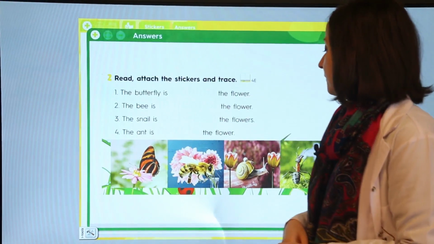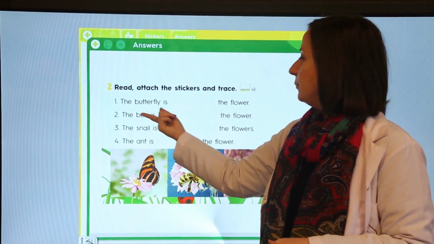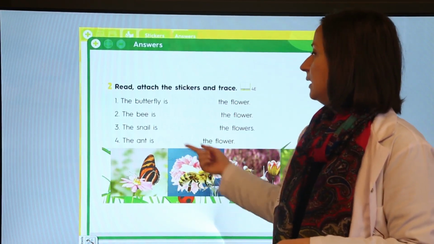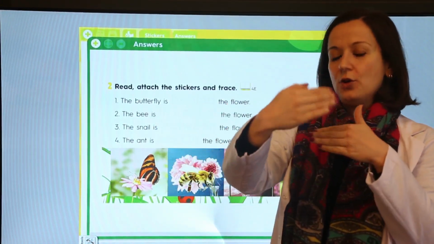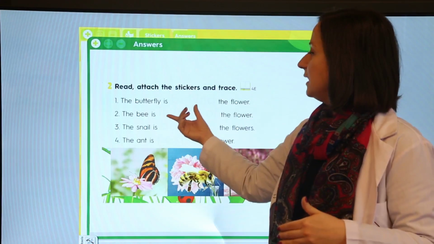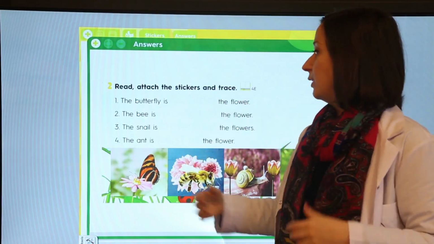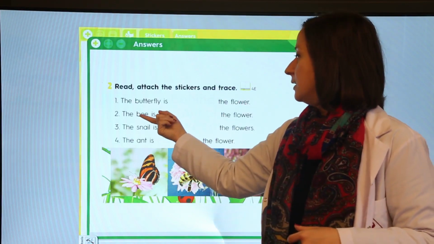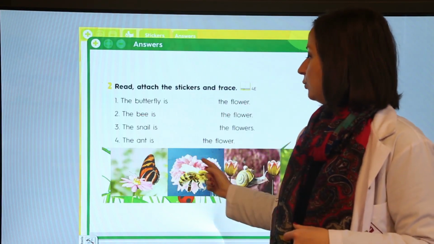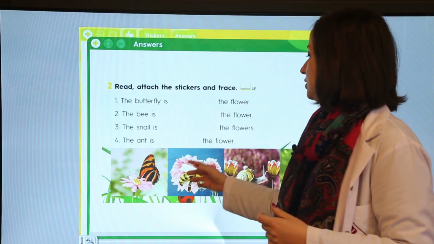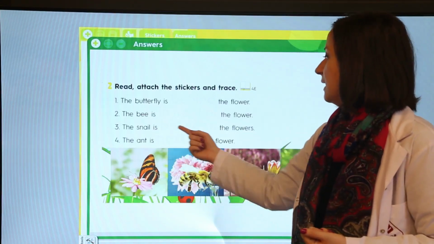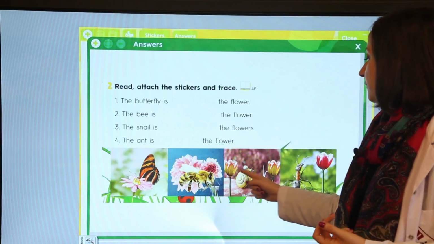This is number 1. Number 2, the bee is in front of the flower. In front of means önünde. It means, this sentence means arı çiçeğin önünde. Okay, arı çiçeğin önünde. Number 3 is the snail is between the flowers.